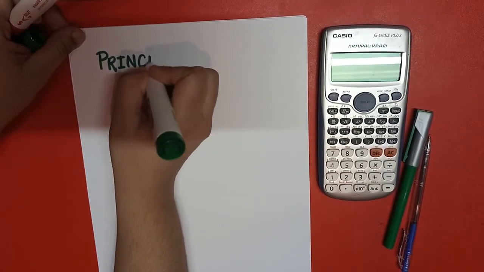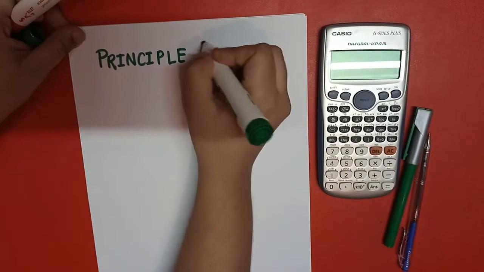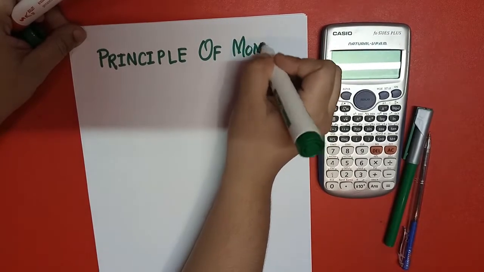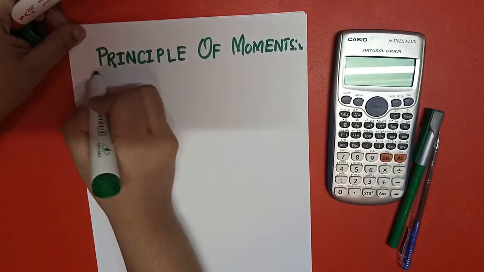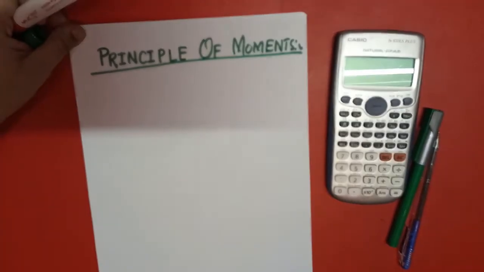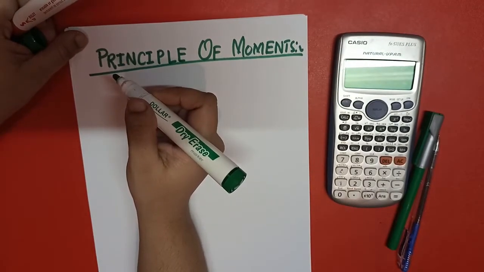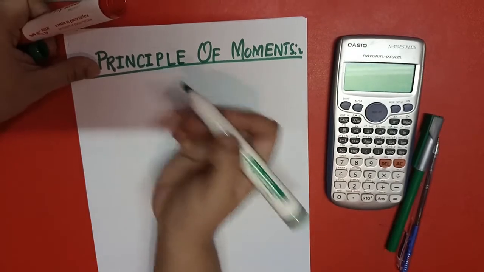So what is the principle of moments? I am writing the topic here: the principle of moments. First of all, I want to tell you the definition of the moment. What is the moment? The moment of a force is a measure of its tendency to cause a body to rotate about a specific point or axis.